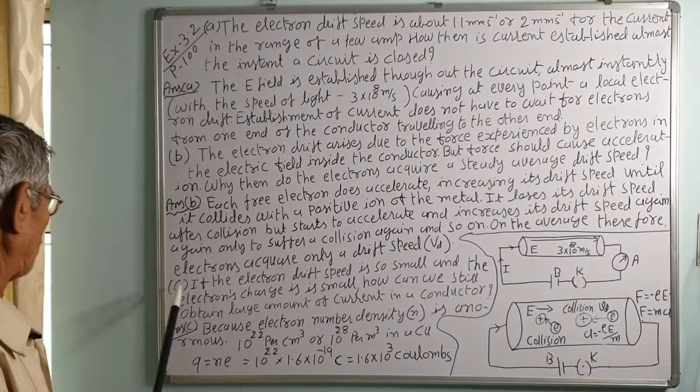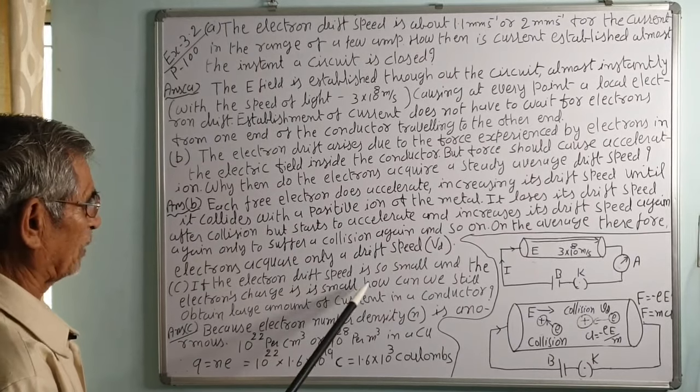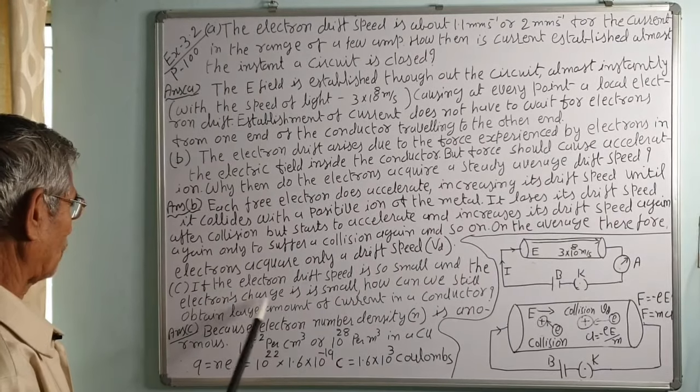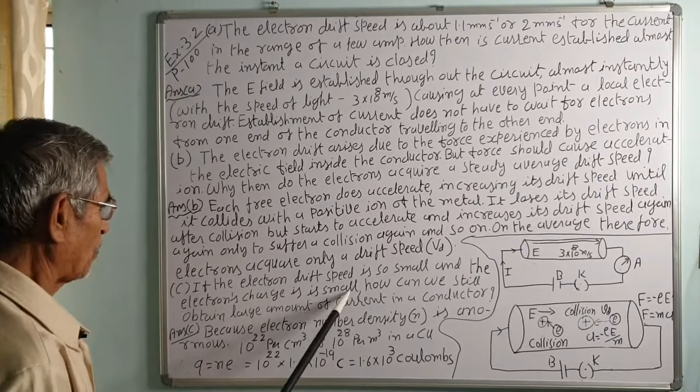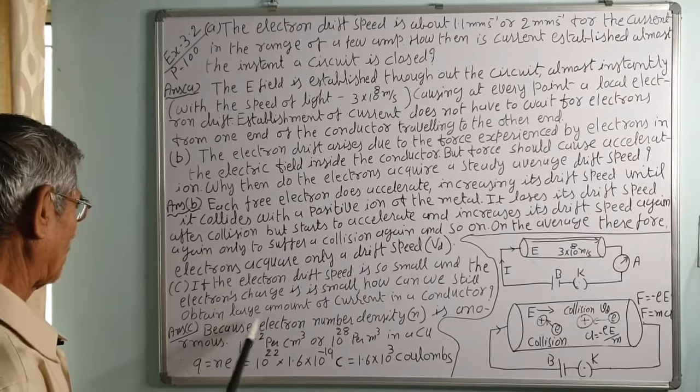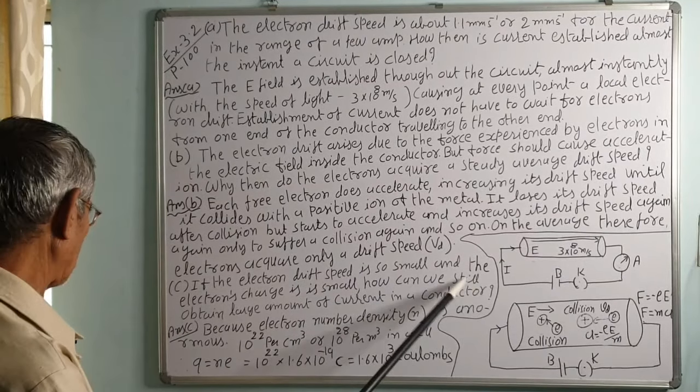Number 3. C. If the electron drift speed is so small and the electron charge is small, how can we still obtain a large amount of current in a conductor?